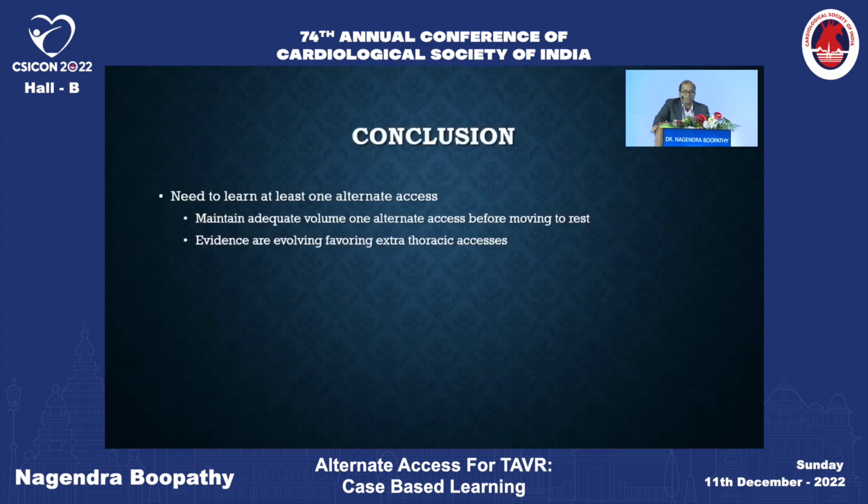To conclude my talk, alternate access is still evolving. All the major trials have been done from the transfemoral approach. Work hard to get the device implanted through transfemoral. Most likely we will be moving away from alternate access to transfemoral IVL-assisted access in future, if it is feasible, unless it is going to be a chronic total occlusion. There's no use in learning all the alternate approaches. Focus on one thing. If the volume of alternate access is not great, there is nothing wrong in getting a surgeon's help for a cut down rather than a PERC.